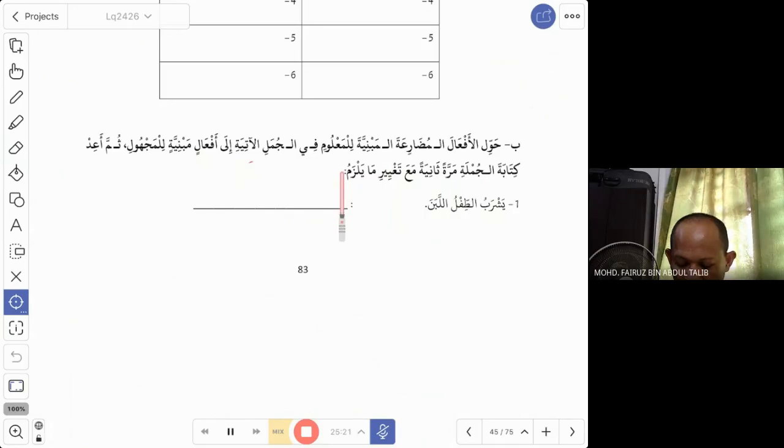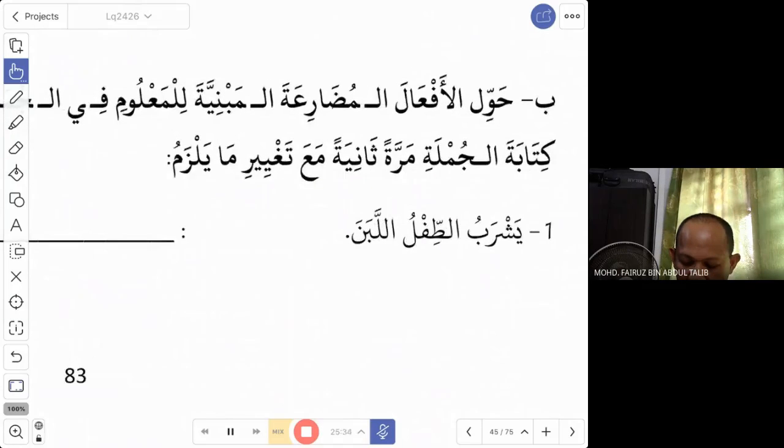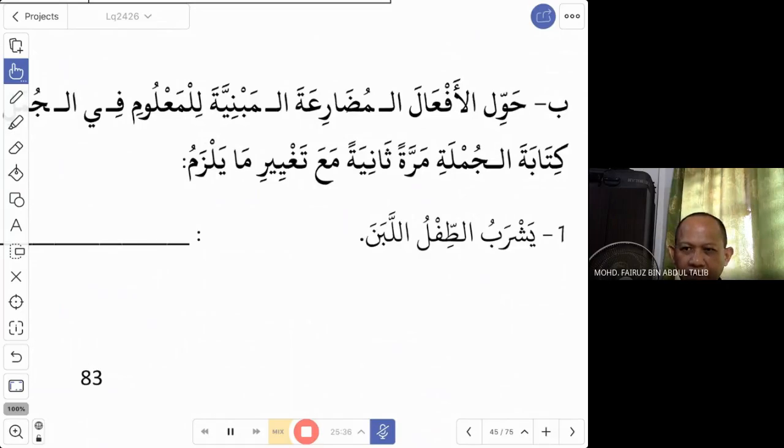Normally the change is either muzakkar or muannas, and when you change to mabni lil majhul, you don't write the fa'il anymore. So the fa'il should be removed. For example, the first one, yashrabu tiflu al-laban. What is a tifl? Child, good. So what does the child do? He drinks.